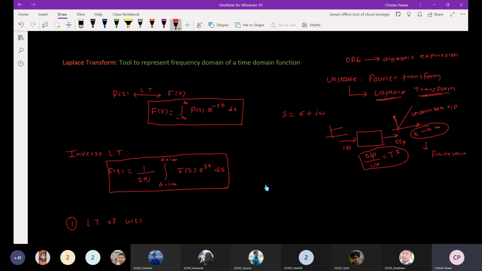So as you know, the transform of f of t is F of s, and you can calculate it using this particular equation, right? This is the bilateral Laplace transform, for the function f of t, and the kernel is e raised to minus st dt, right? What is s here? s is the complex frequency.